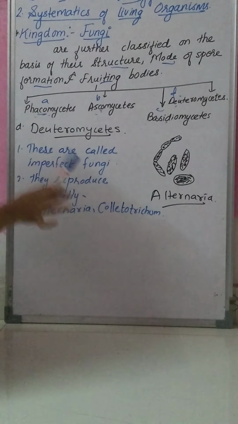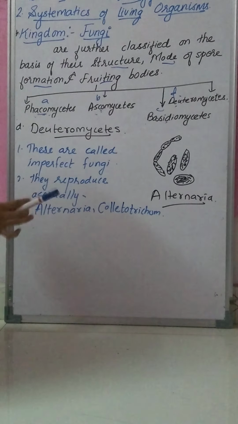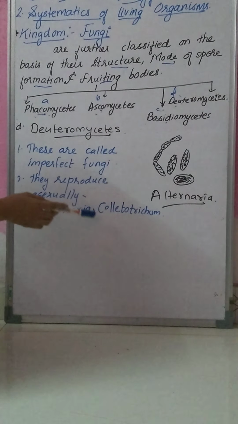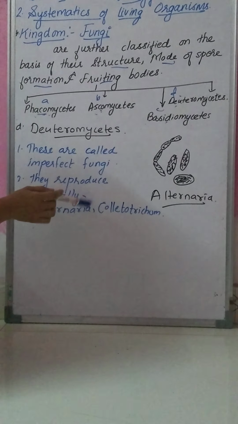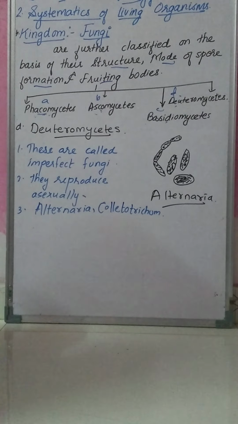The characteristic of Deuteromycetes is that they reproduce only asexually. Examples are Alternaria and Colletotrichum.